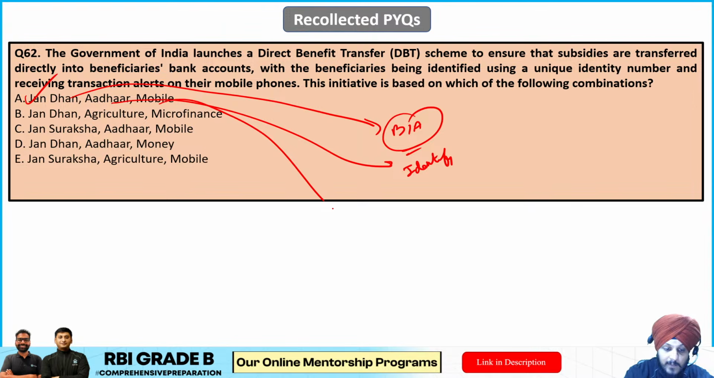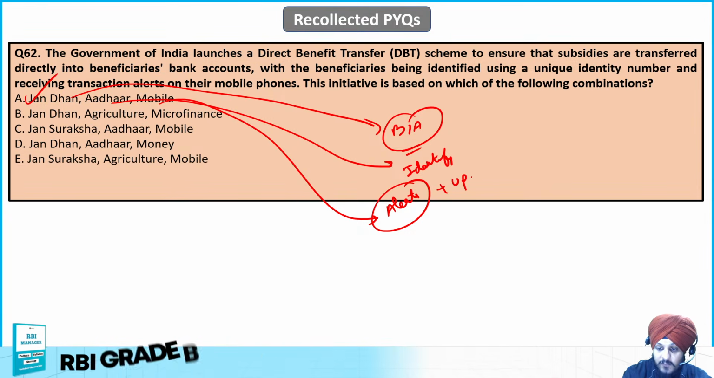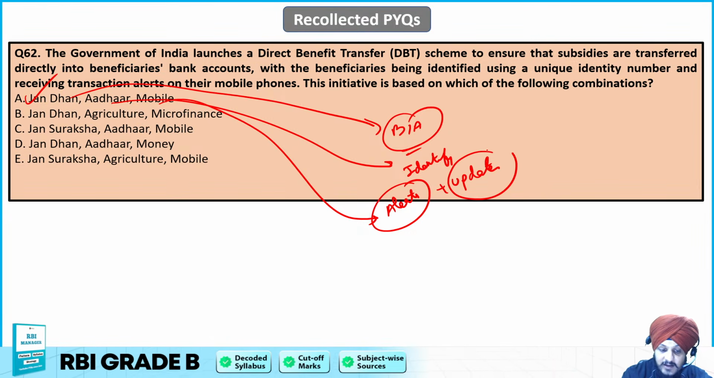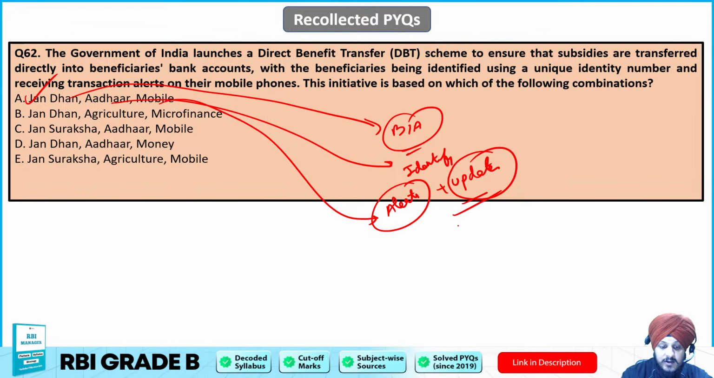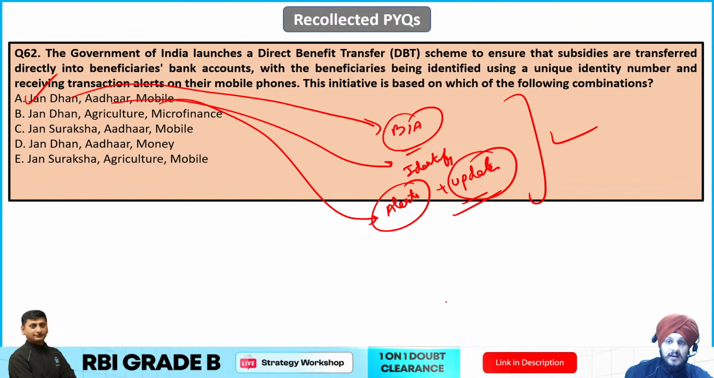And thirdly, we have the mobile, through which the beneficiaries can receive the alerts on their mobile phones, or any kind of updates, right? So that is the best part about it, and the subsidies are directly transferred to the bank account of the beneficiaries as a part of the DBT. So A is going to be the correct answer to this question.